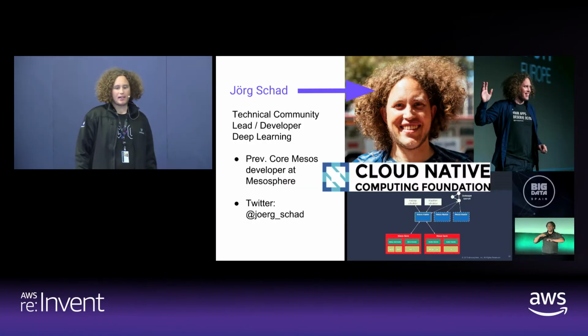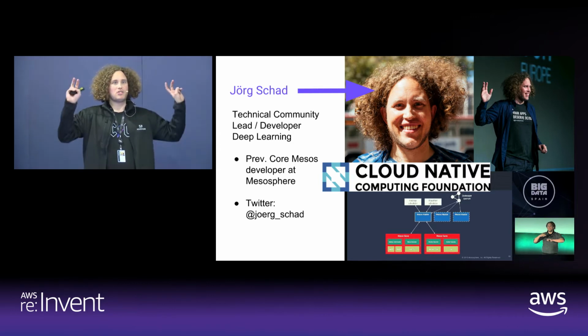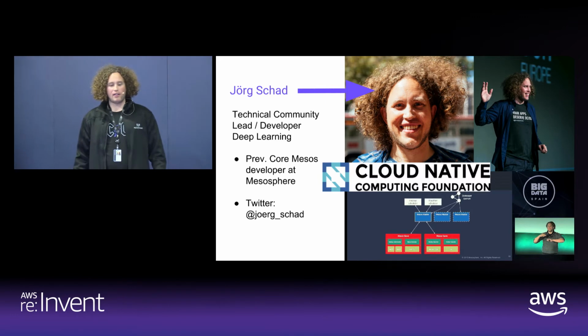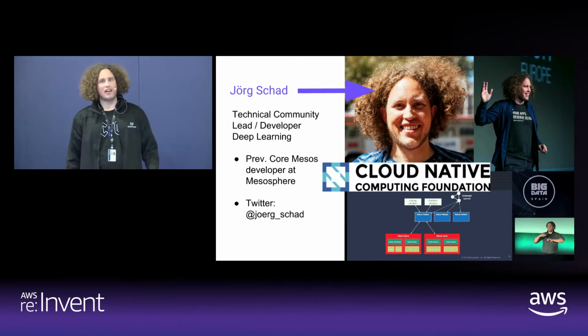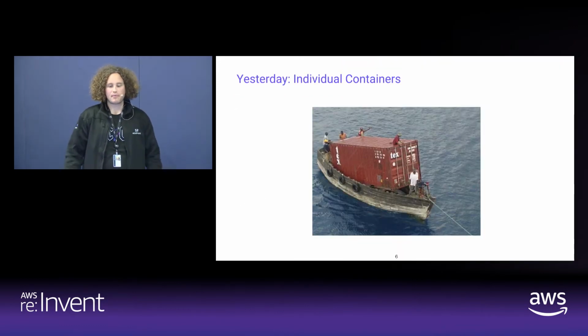I'm Jörg Schott. I'm the technical lead for data science over at Mesosphere, so I'm building a lot of those service platforms. I'm also part of the Cloud Native Foundation Governing Board, so also from a Kubernetes side, where we're discussing a lot how we can bring those services forward.